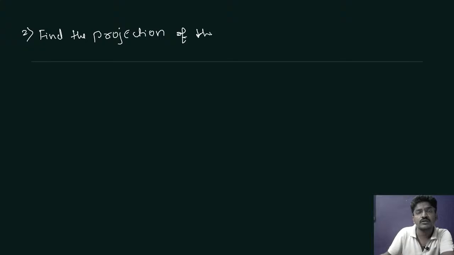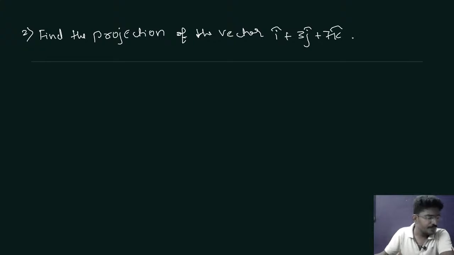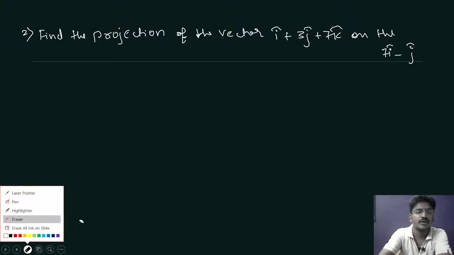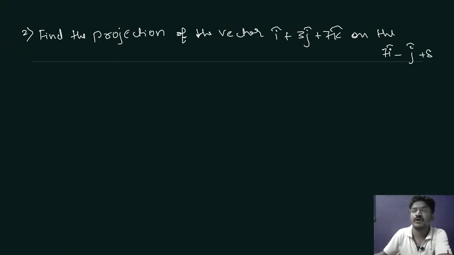Find the projection of the vector I cap plus 3j cap plus 7k cap on the vector 7I cap minus j cap plus 8k cap.